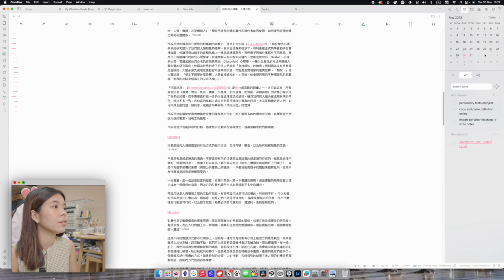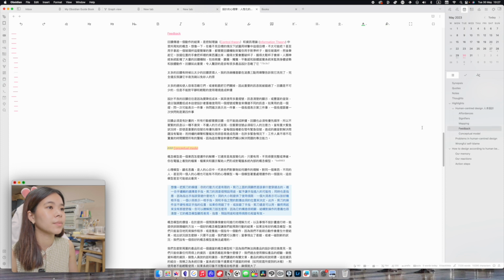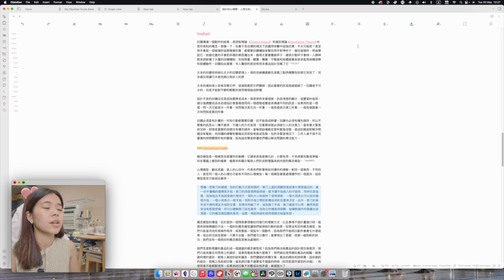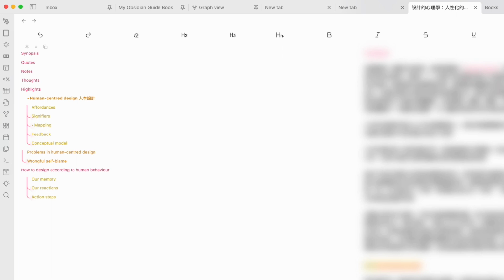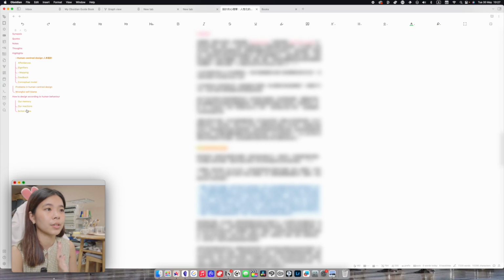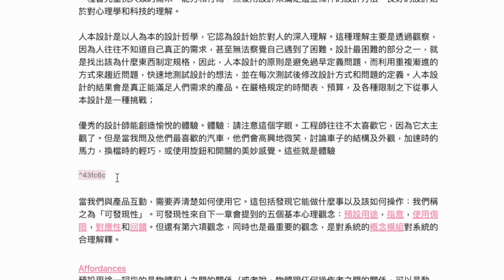I also added some titles on here. So on the right here, you can actually see the headings and you can navigate through them really easily. But I actually don't really like to use this, because to look at this, you have to open the right panel, and I don't like opening the right panel when I'm writing. So I actually have this other plugin called Floating Table of Contents that is over here that allows me to read it really nicely, because it applies the color as well and blurs out the entire page when I'm looking at the table.